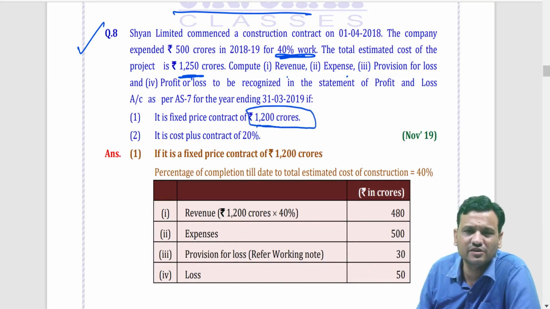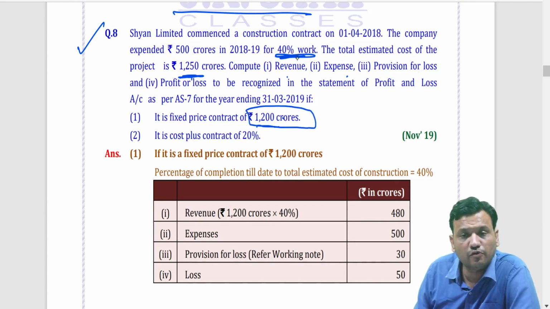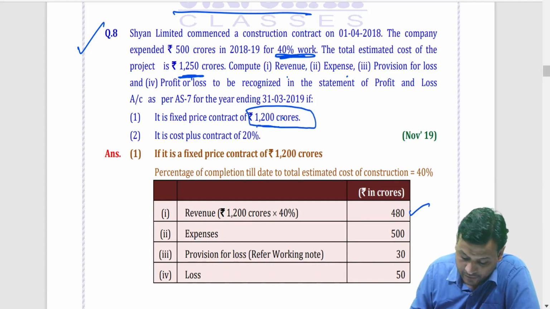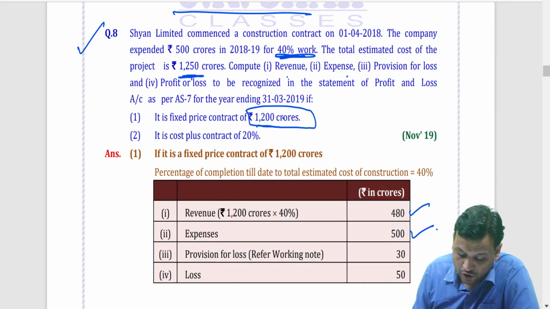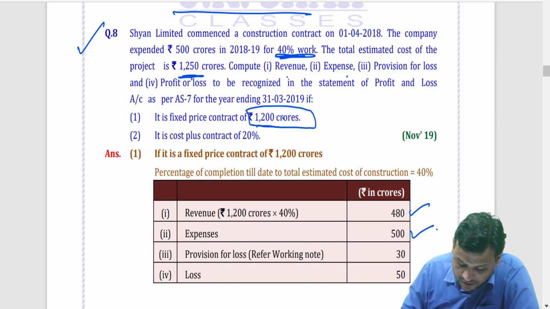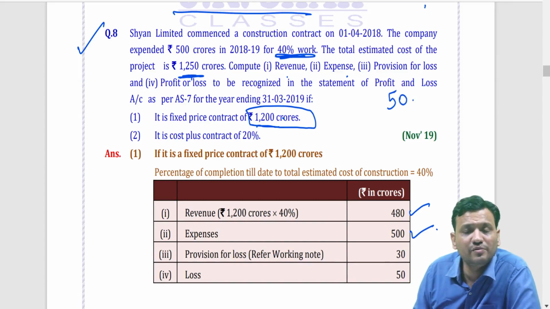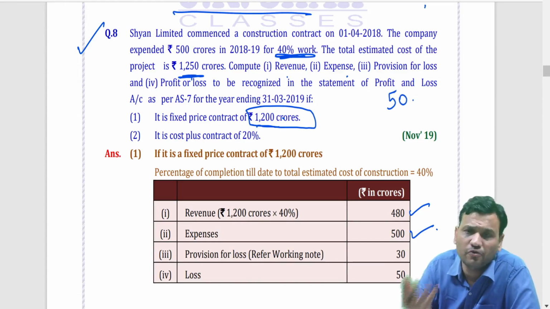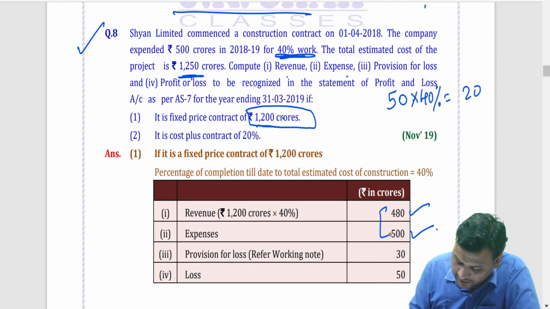Very simple. If it is fixed price contract, can I say the revenue I will recognize is 1,200 into 40%, which is 480. The cost is 500. And see, if you look properly, what is the total loss? My dear students, 50 is the total loss. But how much loss will be getting recognized on its own? That is 40%, the work which you have completed. So, 50 into 40% will be recognized on its own, which is 20.